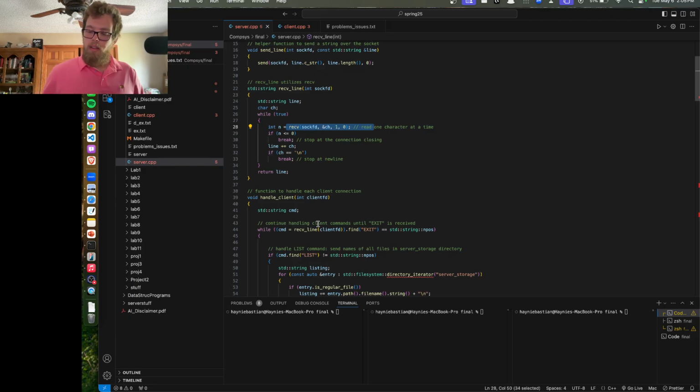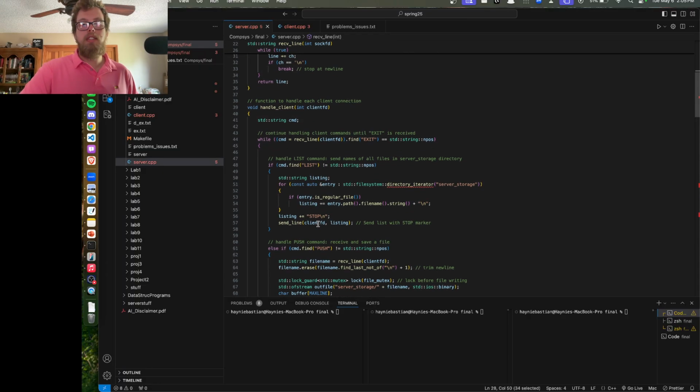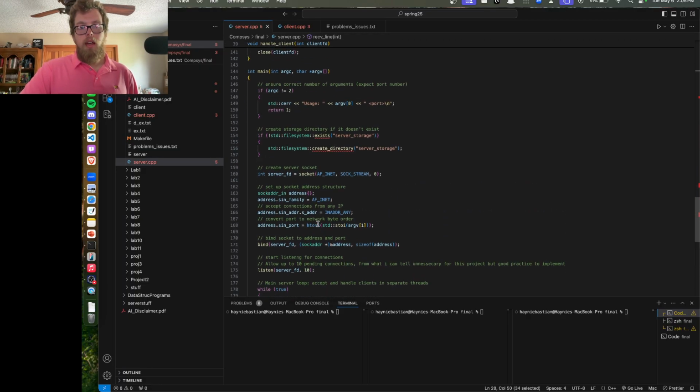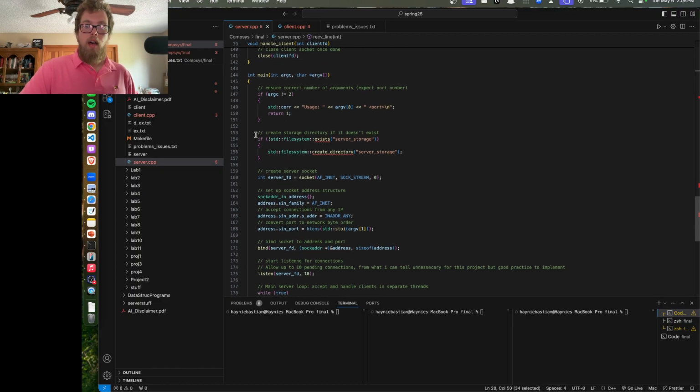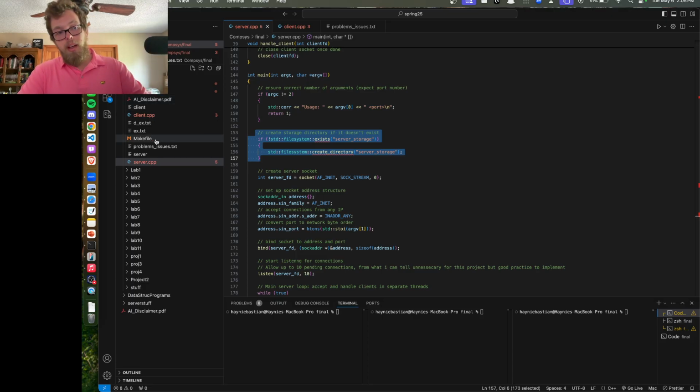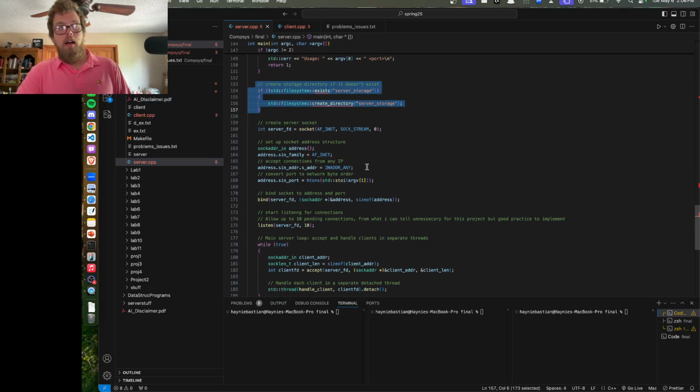It was storing the contents of the file body into the name of the file in the server directory. It wasn't working well, and that's the part that took me the longest amount of time to figure out and fix. Now, the server, whenever it's initialized, is going to check and see if server storage exists. If it doesn't, it's going to create that directory. As you can see, we do not have a server storage over here in the folder that has our server in it at the time being.